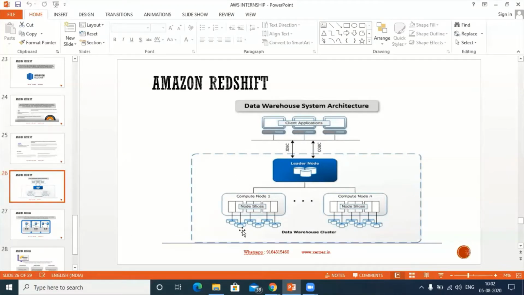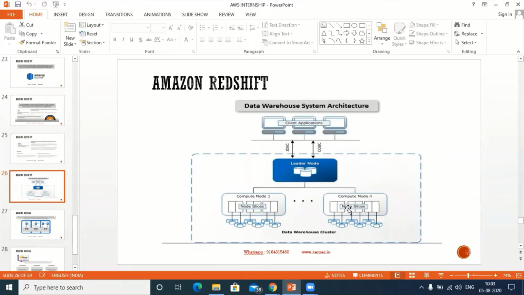As far as the cluster is concerned, it will contain two types of node. One is called the master node, and the other is called the slave node, which is also called the leader node or compute node. In the entire cluster you can have only one leader node, and up to 32 compute nodes or slave nodes.